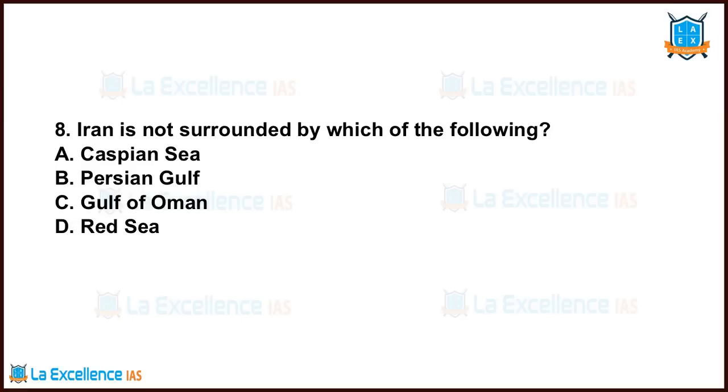Let's understand this question. Iran is not surrounded by which of the following? Caspian Sea? No, it is surrounded by it. Persian Gulf? No. Gulf of Oman? Yes, it is there. So Red Sea? No. Red Sea is not there. That's why the answer is D.